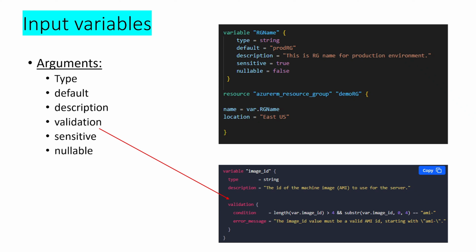Each validation block requires a condition and an error message argument. This example checks whether the AMI ID has a valid syntax. If it's invalid, it will throw the error message.